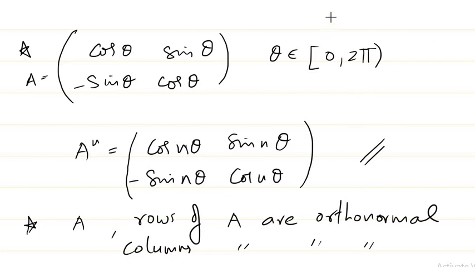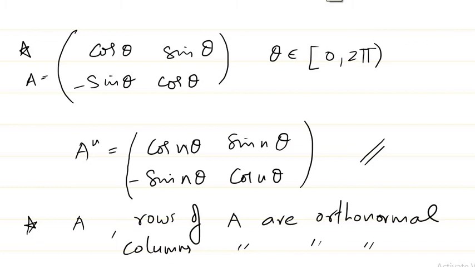What do you mean by orthonormal? It is nothing but if you take that particular row or column and consider it as a vector, then its distance from the origin, sometimes we call this the norm in mathematics, is equal to 1.